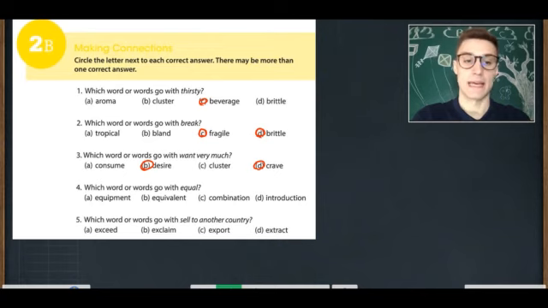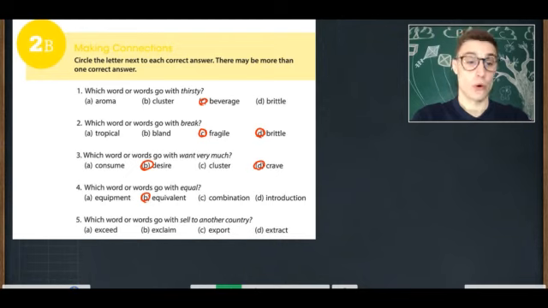4. Which word or words go with equal? A, equipment, B, equivalent, C, combination, or D, introduction. Which word or words go with equal? It's B, equivalent. Only B.